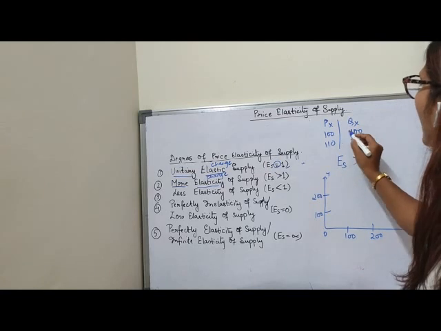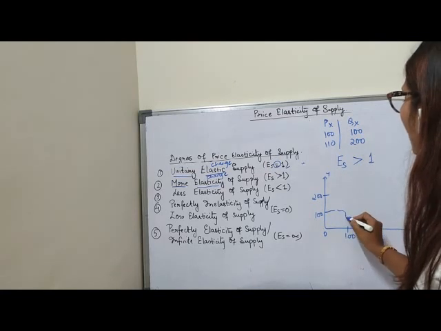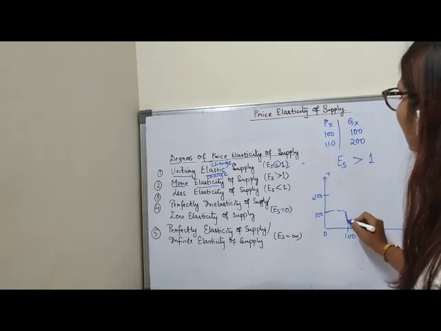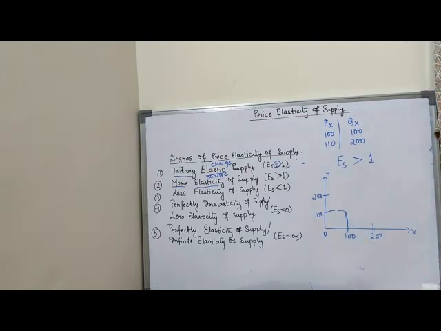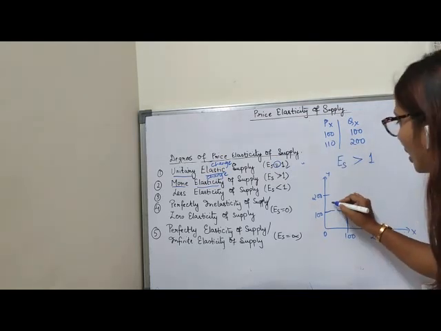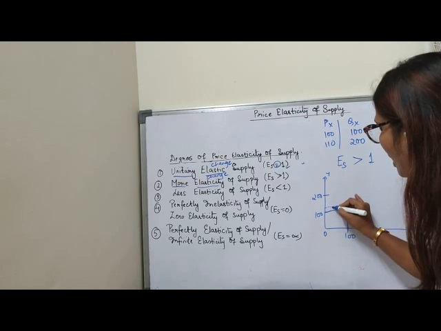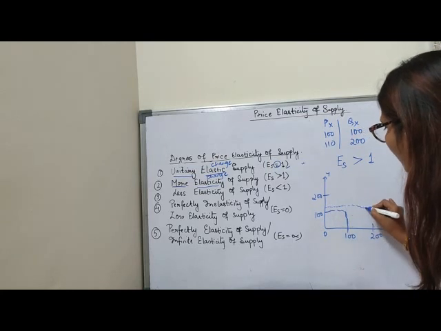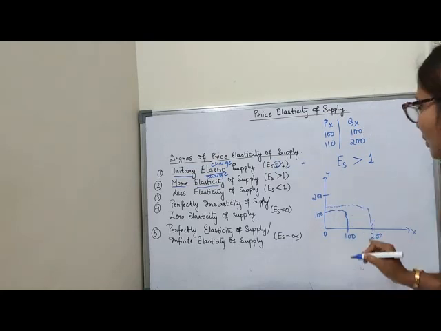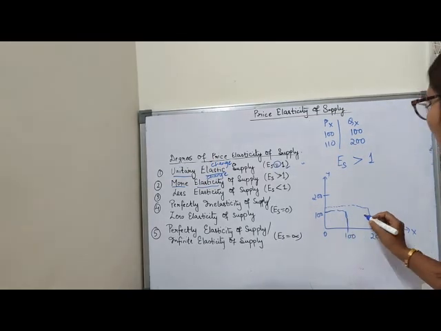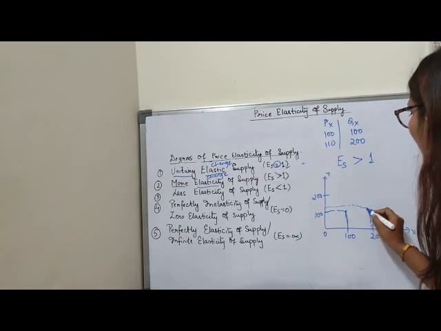Now when price was 100, quantity supplied was also 100. Clear? When price was 110, quantity supplied was 200. So here I can take, so this is the 110. I am very bad in drawing, you do it neatly. So you see this point.